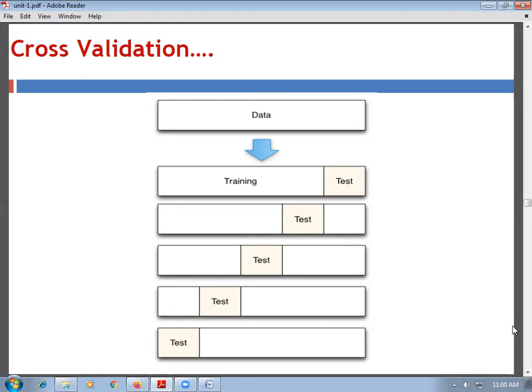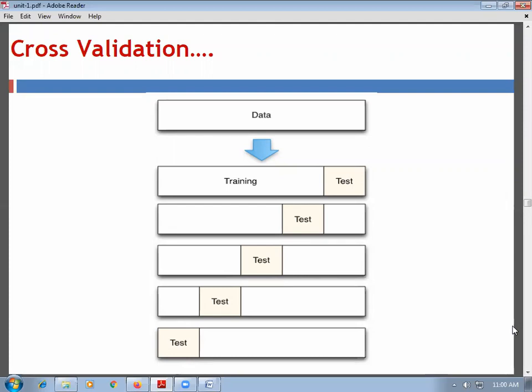As we can see in the diagram, in the first iteration, 1/5 part of the data is the test data and 4/5 part of the data is the training data. Okay. The same case holds for every iteration, but the testing data is different every time. One by one, each part is treated as the testing data.